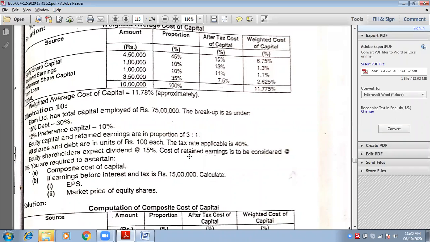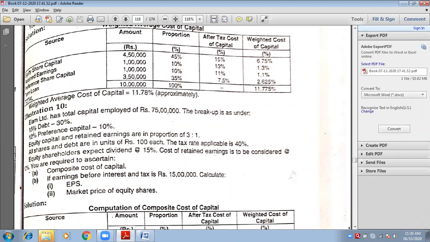Okay. Elam Limited has a total capital employed of rupees 75 lakhs. Now they are telling you that the total capital is 75 lakhs. The breakup is as under. Let us check. 15% debt means borrowed funds, 30%.